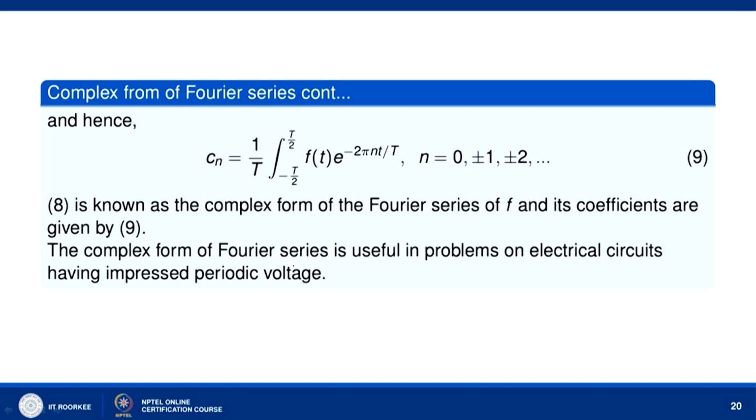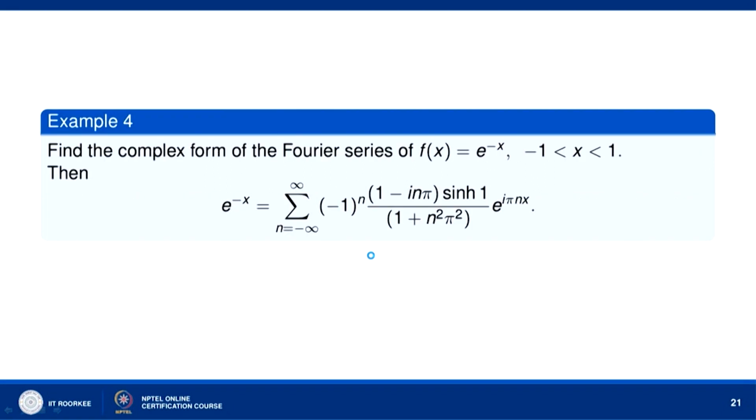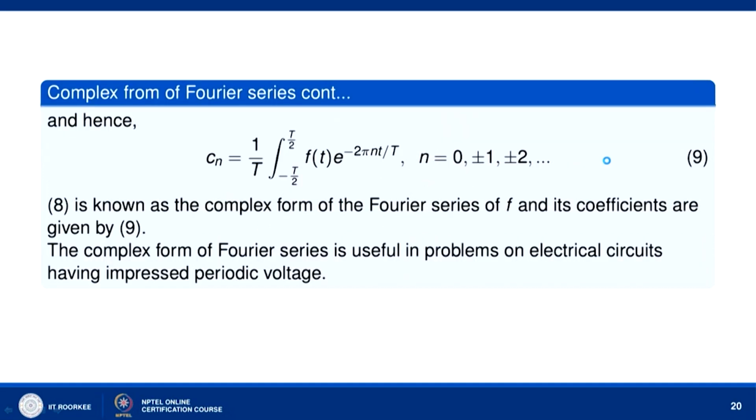Now, the complex form of the Fourier series is useful in problems on electrical circuits having impressed periodic voltage. We can take an example, f(x) equal to e to the power minus x, defined over the interval minus 1 to 1. You can put T equal to 2.